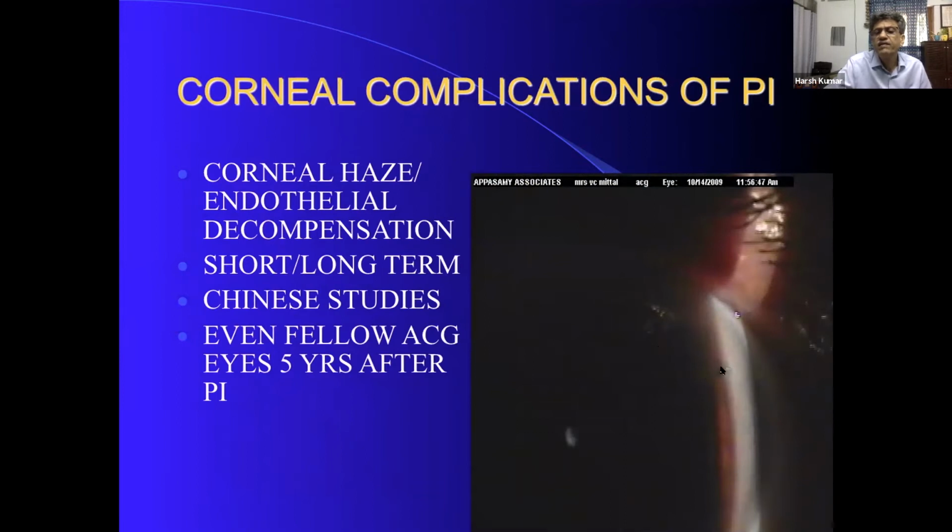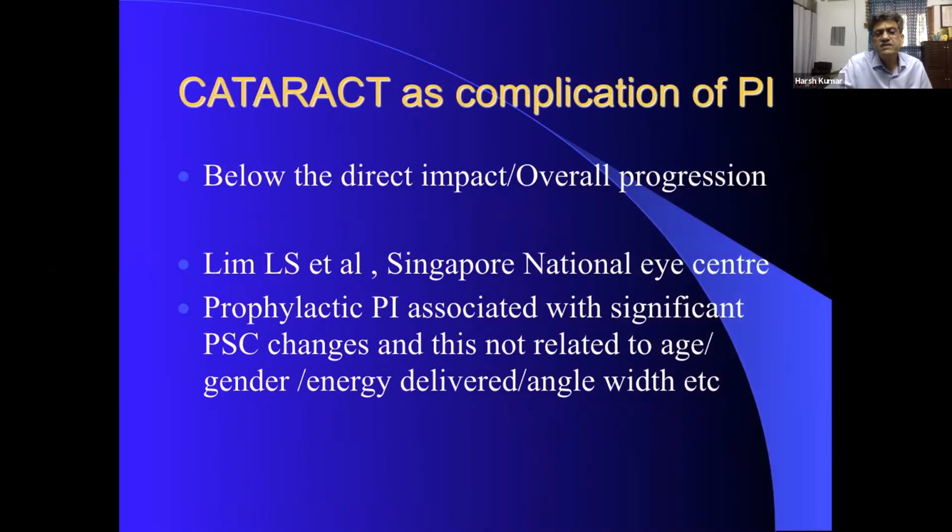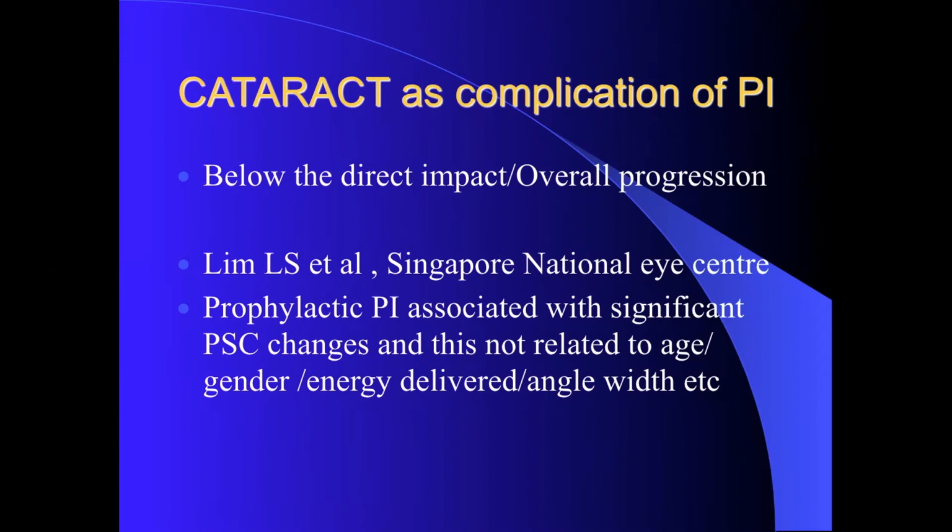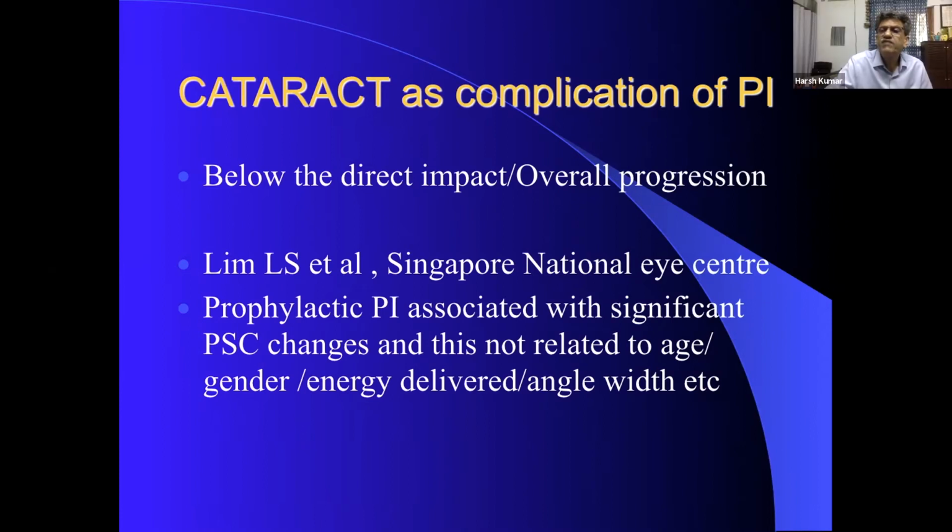So a very important thing is, when you are giving YAG settings, do a posterior offset so that it does not come on to the cornea. And invariably there are a lot of papers now which say that a PSC and a diffuse cataract may also form after PI, and that is why I was telling you that if we are doing PI on a 40-year-old, doing PI on all PACS, it doesn't make sense. Because so many of them will start developing a cataract, say at the age of 45. You must have seen yourself how few people are coming to us with angle closure glaucoma.